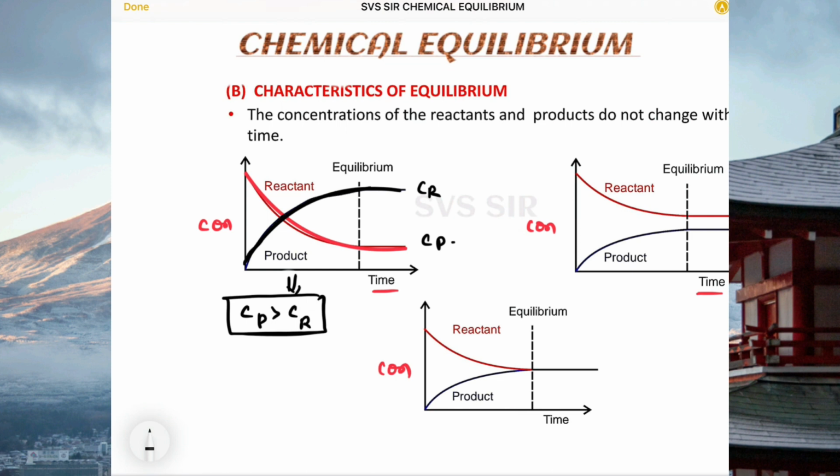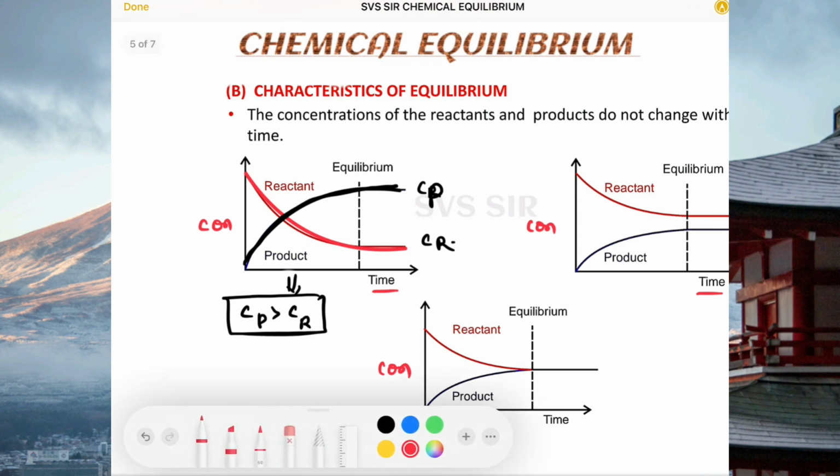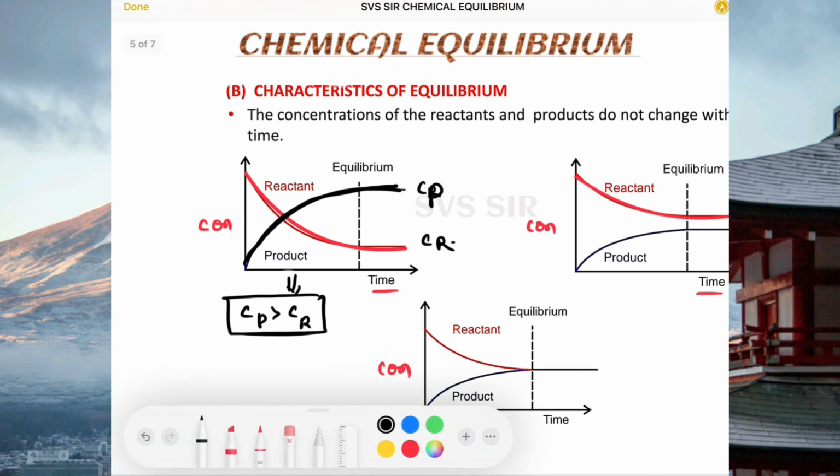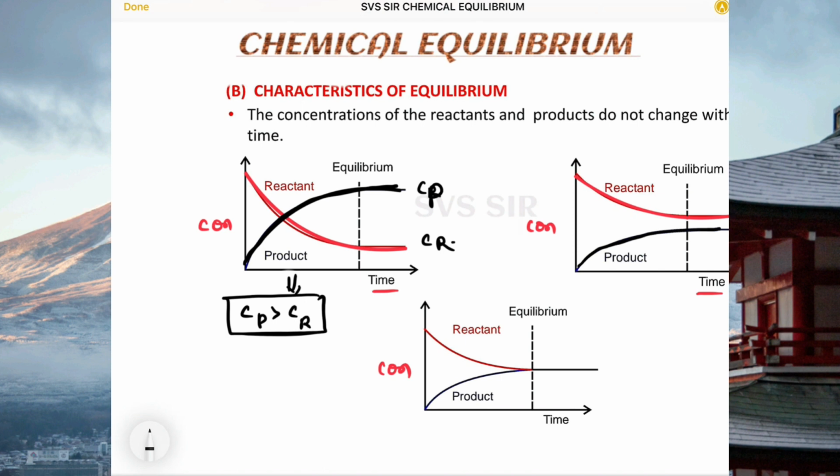Because concentration of product is increased. This is product, this is reactant. Reactant is decreased. At equilibrium, concentration of product may be greater than concentration of reactant. Second case we'll see. Here you see the concentration of reactant is greater, whereas the concentration of product is less.